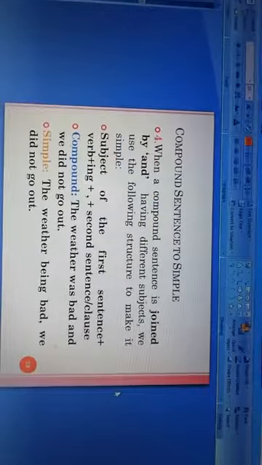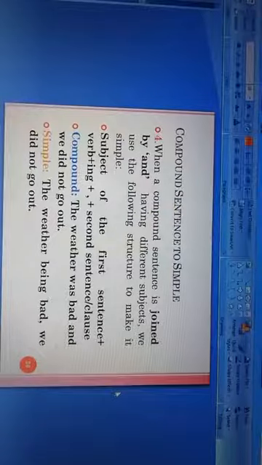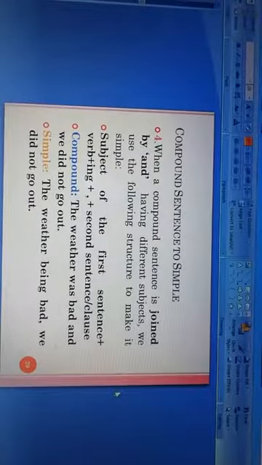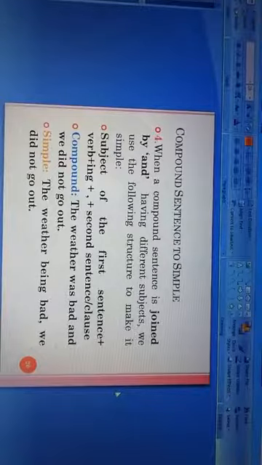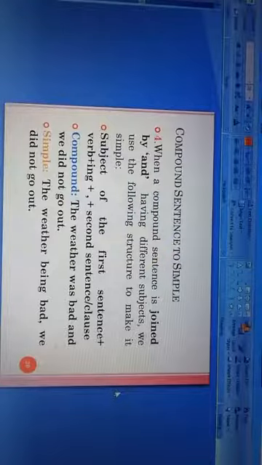Now, number 4. When a compound sentence is joined by and having different subjects, what happens? We use the following structure to make it simple.